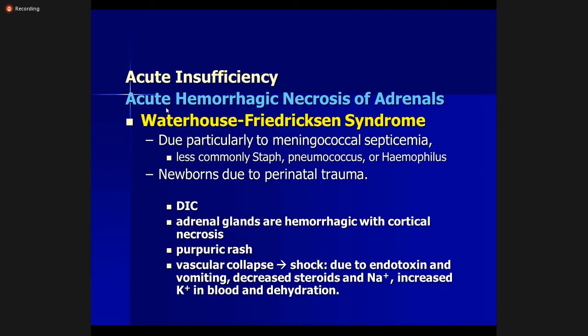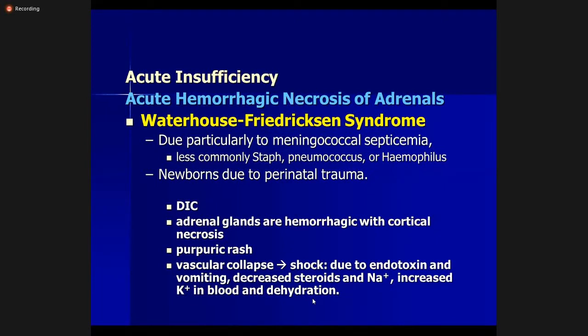As the name indicates, there is acute hemorrhagic necrosis of the adrenal glands due to either infections, DIC, trauma or any other cause. There's acute hemorrhagic necrosis of the cortex with acute hyposecretion of the adrenal cortical hormones. Then because of the meningococcal septicemia, there is a purpuric rash all over the body.